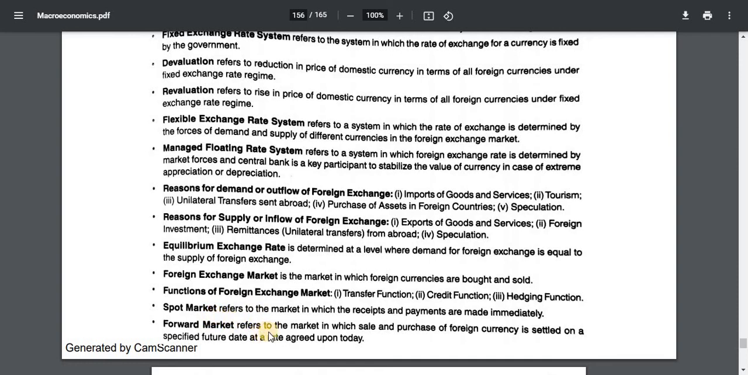Forward market refers to the market in which sale and purchase of the foreign currency is settled on a specified future date at a rate agreed upon today.